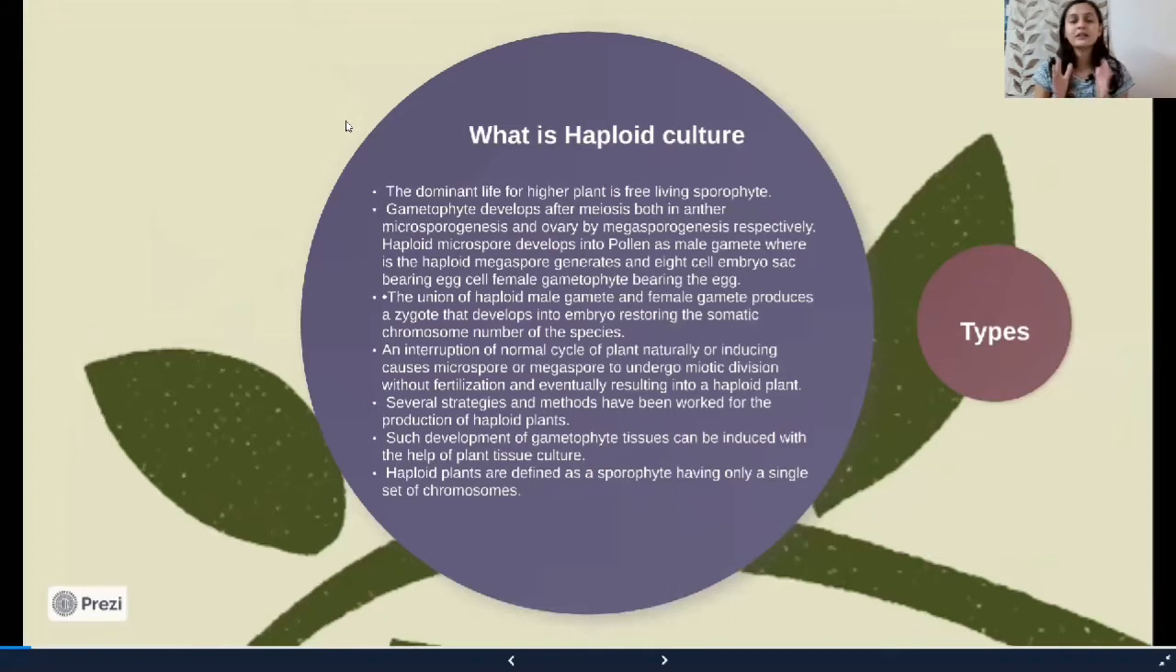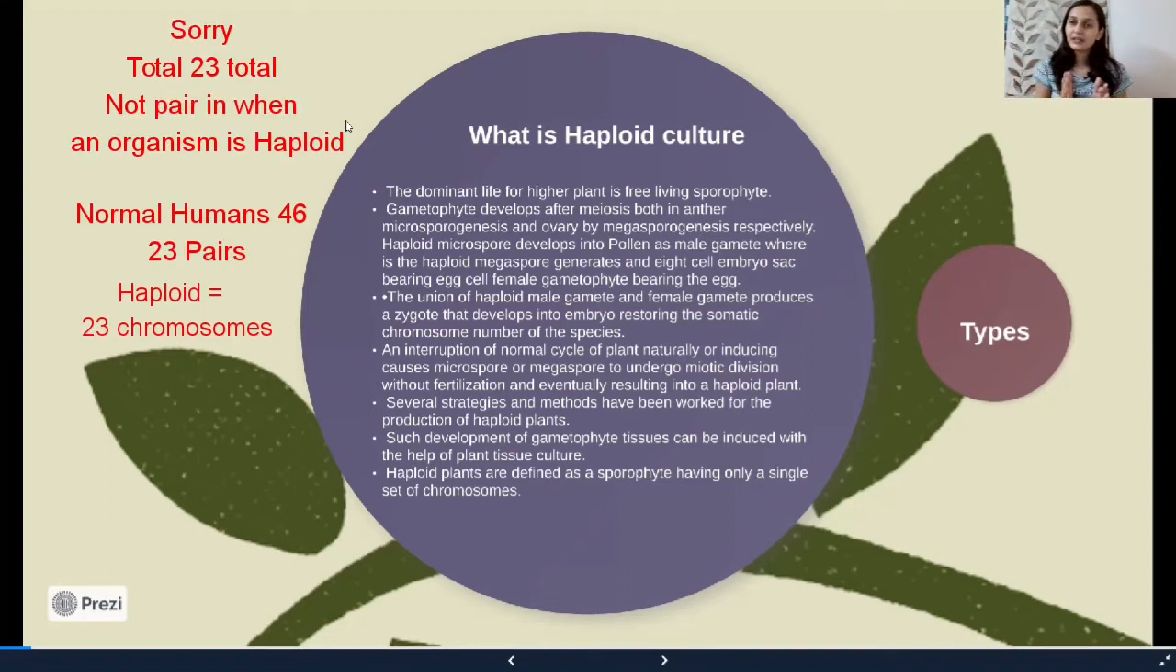As we know, haploid culture or haploid plant means the number of chromosomes is reduced to half. For example, we have 46 chromosomes in human beings, right? If a haploid organism is there in a human being, then there are only 23 chromosomes, and 23 chromosomes are inherited from one parent, which can be the mother, and the other 23 chromosomes are inherited from the father. But if the fusion of gametes is not occurring